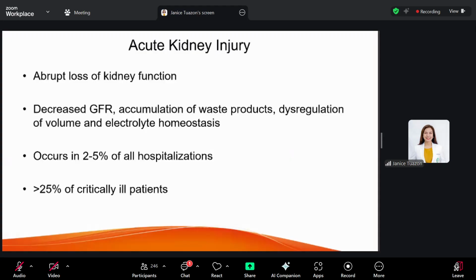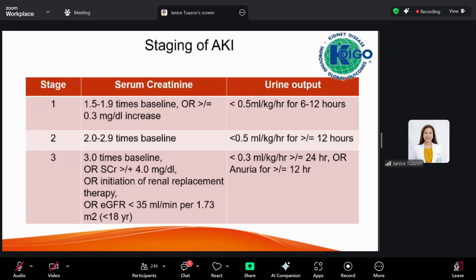Okay, and AKI occurs in 2 to 5% of hospitalized children and more than 25% in ICU patients. So the classification of AKI is based on the KDIGO standards, stage 1, stage 2, stage 3. We used to have different staging of AKI, the pRIFLE and the AKIN, but this is the most recent one, and this will be followed by nephrologists all over the world. So it is standardized. This is the newly standardized staging of AKI.